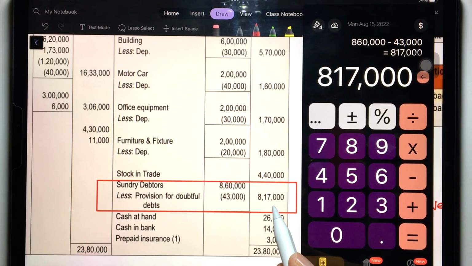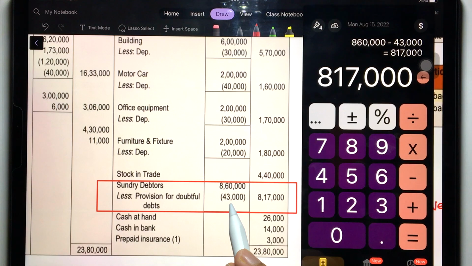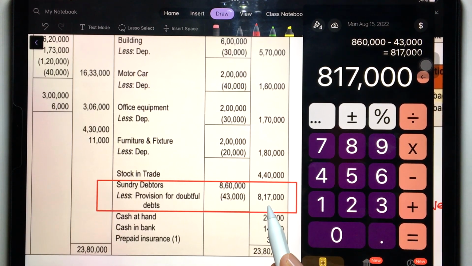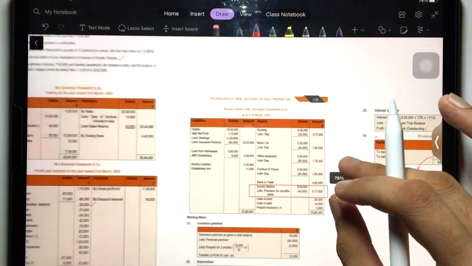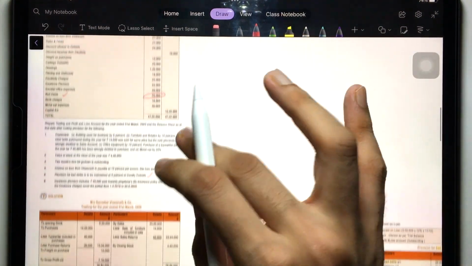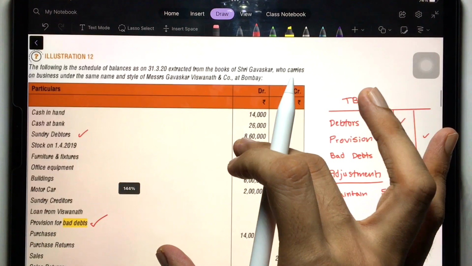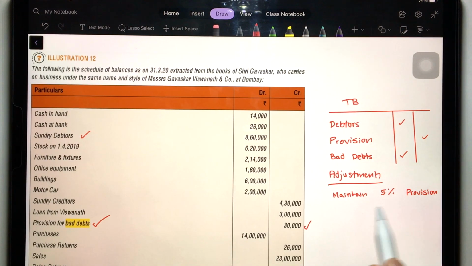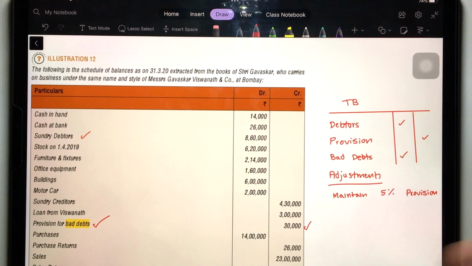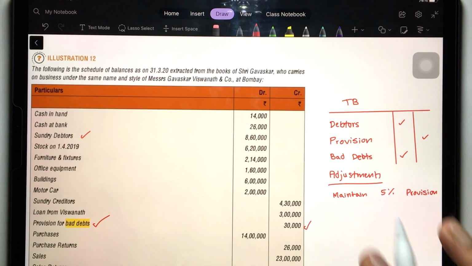Is that clear? So 8,60,000 are your total receivables, total debtors, minus 43,000 is doubtful, I may or may not receive. The remaining 8,17,000 you assume to be good debtors, good receivables. Is that clear? That's how it works. So that's all regarding illustration 12. In this case all three are given, and the adjustment is only maintaining 5% provision. There are no further bad debts in this case. So now let's move on to the next problem.